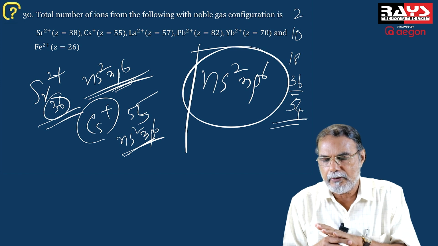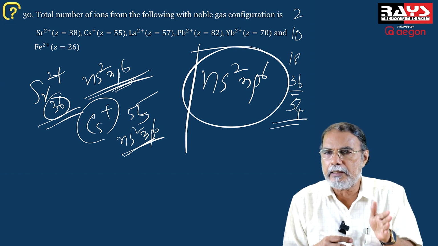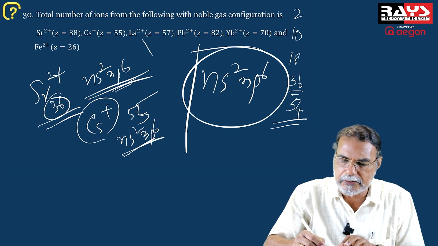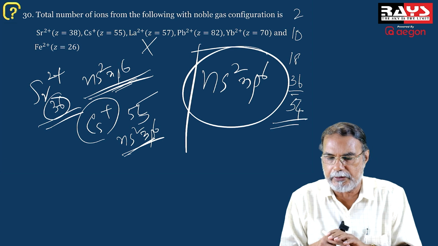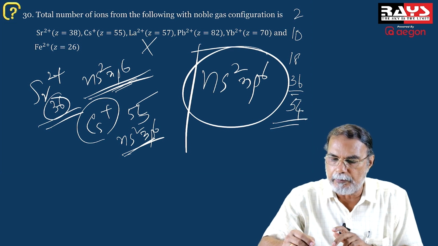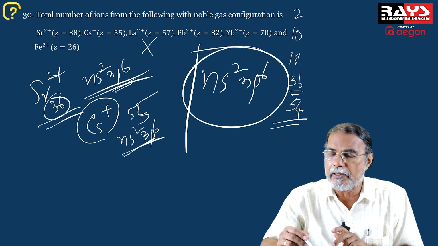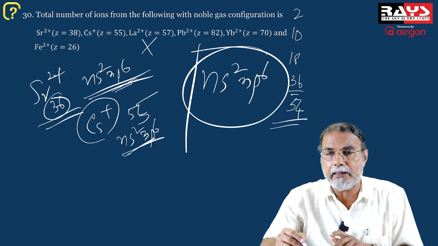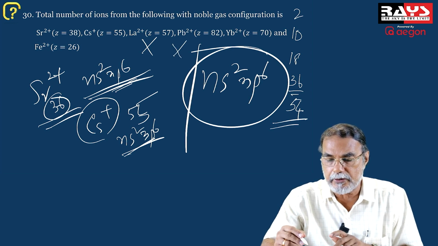If it is 54, it is an inert gas configuration. It is 55 when lanthanum loses 2 electrons, so it is not an inert gas configuration. It is not a noble gas configuration. And so is the case with Pb2+. It is 82. When it loses 2 electrons, it is 80. It's nowhere near a noble gas configuration.